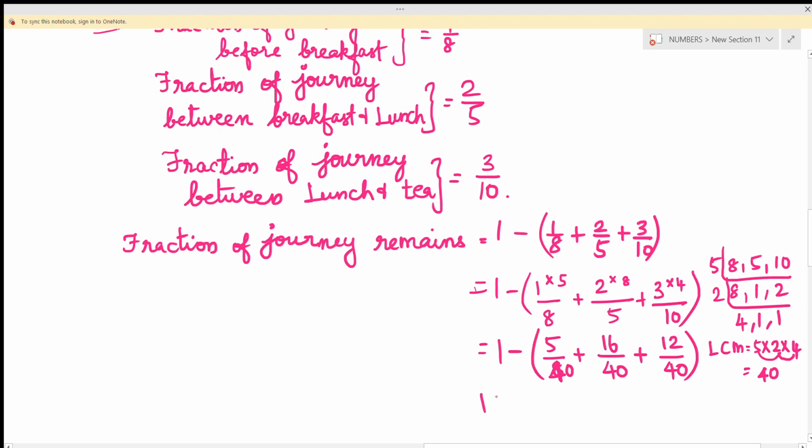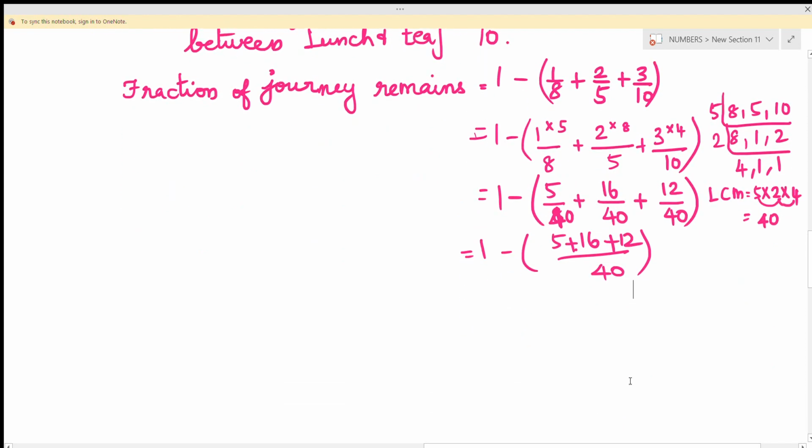Now you just add all the numerators. 5 plus 16 plus 12 by 40. So now add 16 plus 5 is 21. 21 plus 12 is 33. This is equal to 1 minus 33 by 40.